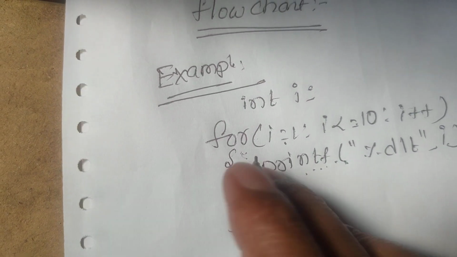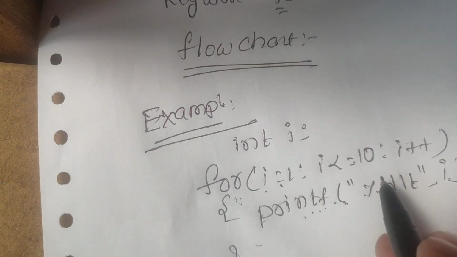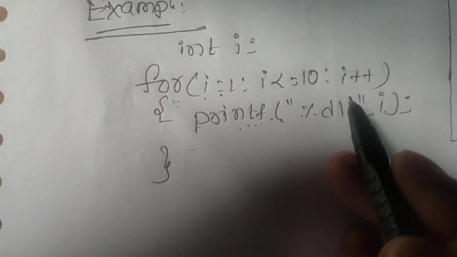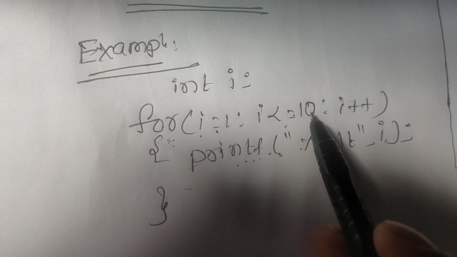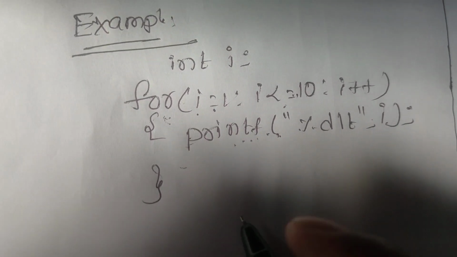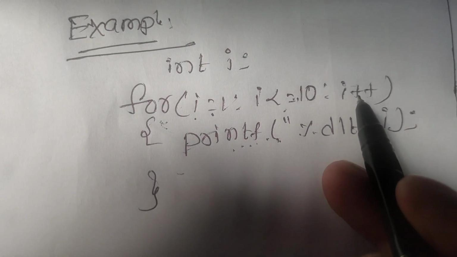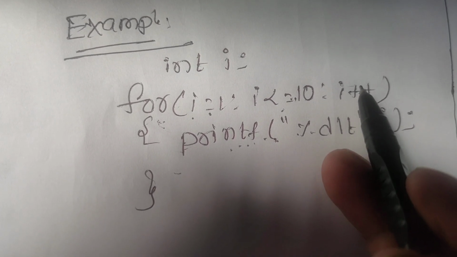So what will it execute first? It takes i equals 1. Then it checks whether 1 is less than or equal to 10. If the condition is true, that means 1 is less than or equal to 10, so the condition is true. Then printf displays the value of i. After that i plus plus increments the present value by 1, so i becomes 2.